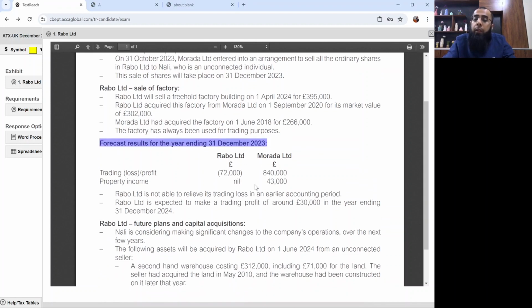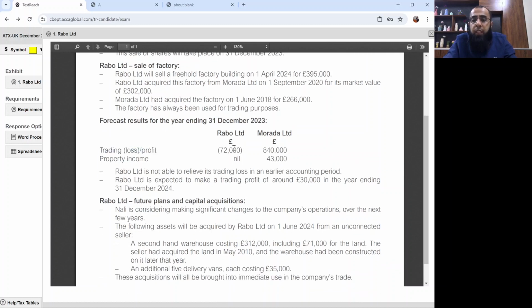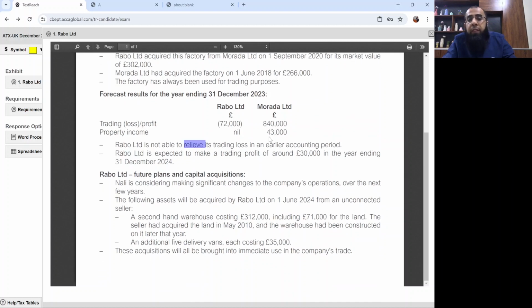Forecast results for the year ending 31st December 2023, Rabo Limited and Murada Limited. Trading profit and loss here is 72,000. In Murada, it's 840,000. Then we have property income. Rabo Limited is not able to relieve its trading loss in an earlier accounting period. Rabo Limited is expected to make a trading profit of around £30,000 in the year ended 31st December 2024.